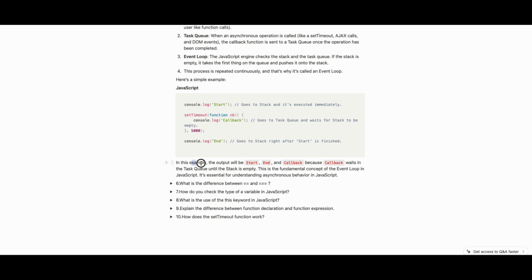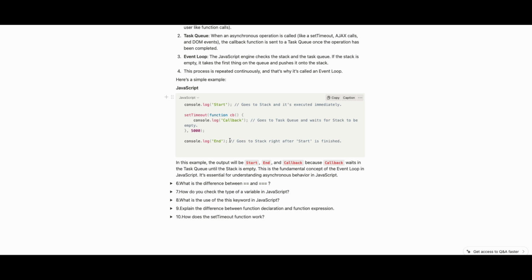In this example, output will be start, end, and callback, because callback waits in the task queue until the stack is empty. This is the fundamental concept of the event loop in JavaScript. I don't know what will happen if there are multiple callbacks and there's a clash between callback 1 and callback 2. I think it will wait until the, oh no, not callback 1, callback 2.